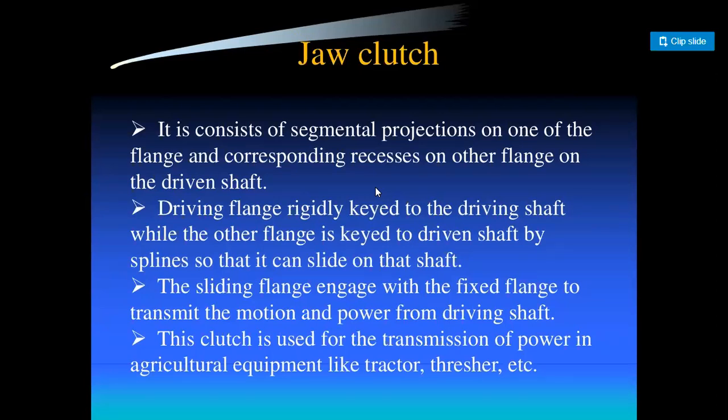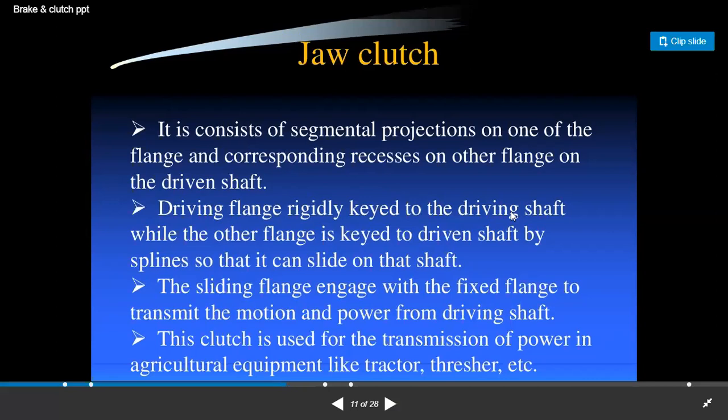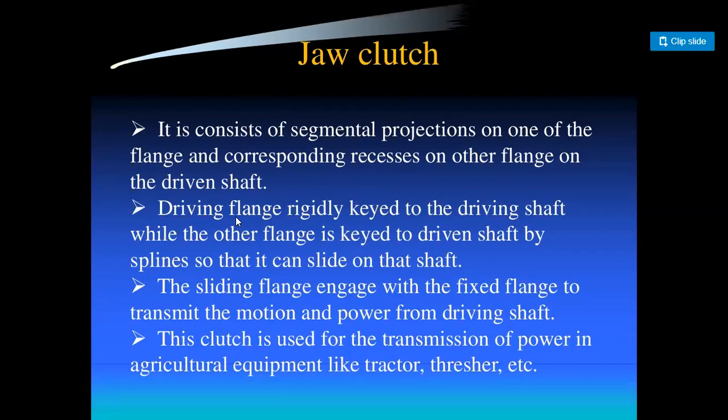In this type of jaw clutch, the one flange is already engaged to the driving shaft, and it is not going to be moved or disengaged from the driving shaft during the process.